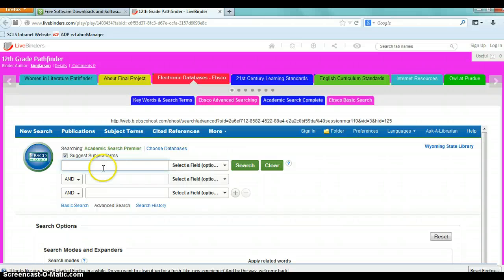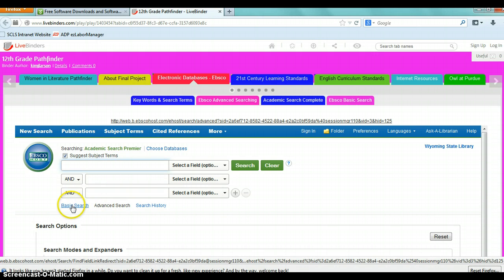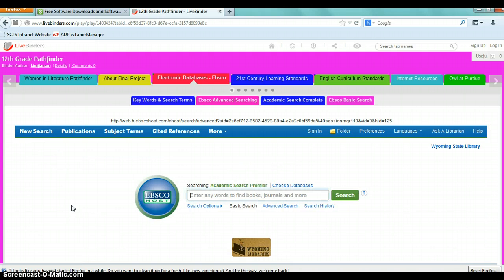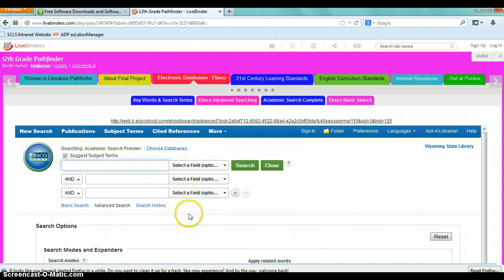So there are 2 different types of searches. There's a basic search, which looks like this, and which functions more like a Google search bar, so it's probably familiar to you. And there's also an advanced search, which you can use through the use of these. They're called Boolean operators, and the most popular are and, or, and not.